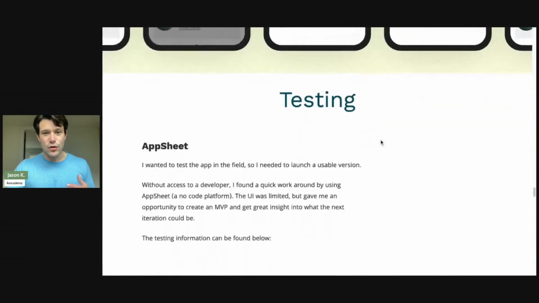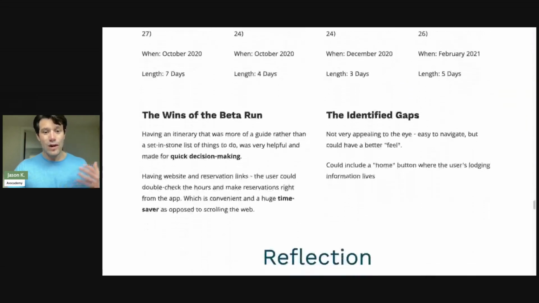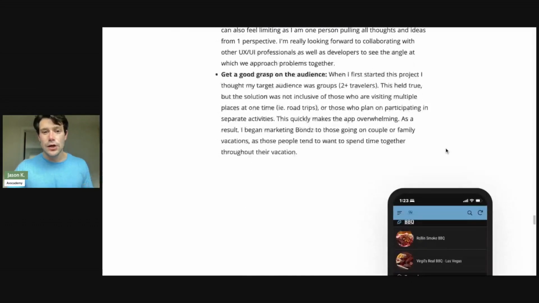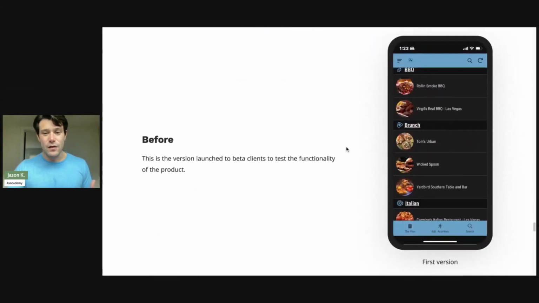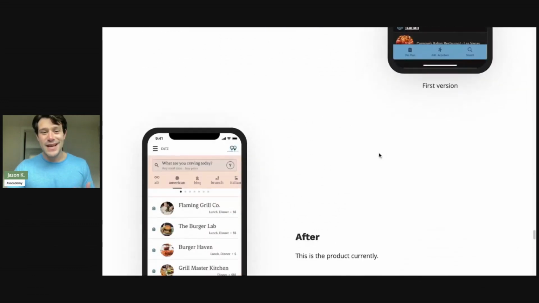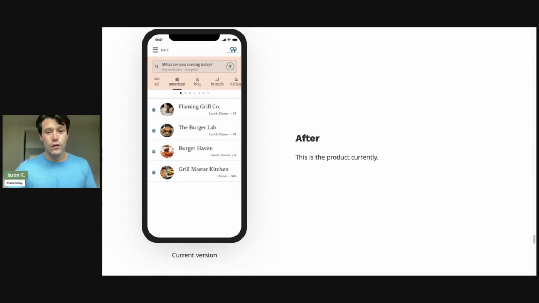And then as you keep scrolling down, it talks about testing. So he talks about who he tested it with, what he found out from his testing, and then any reflections on that. So anything he learned and any changes that he made. So this is the before, the first version that he ever launched. And you can see how much better it looks in the after, all because he followed this design thinking process and he went through that testing phase. And you can keep repeating it over and over again until you get something that you feel confident is going to meet those needs of your users.